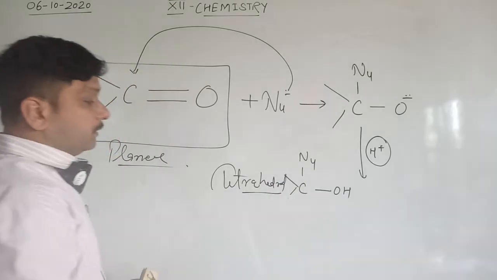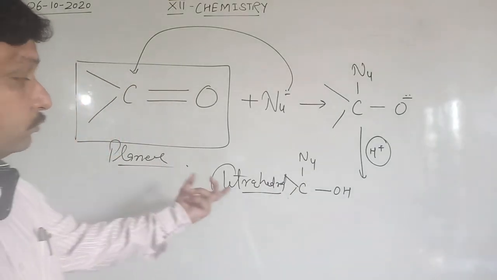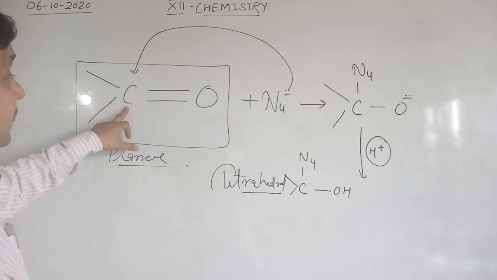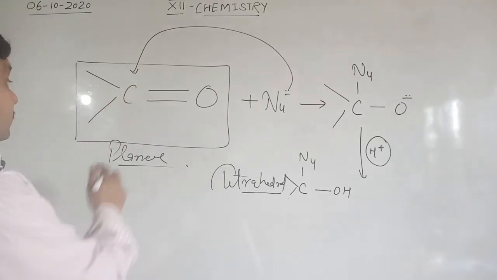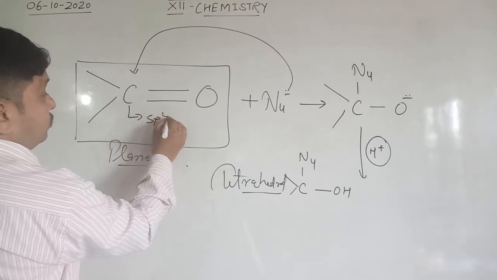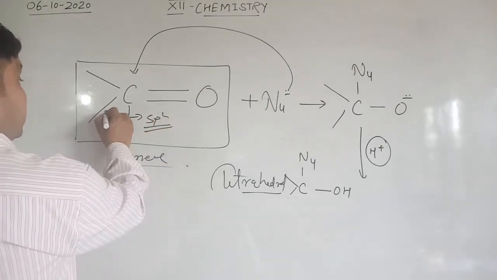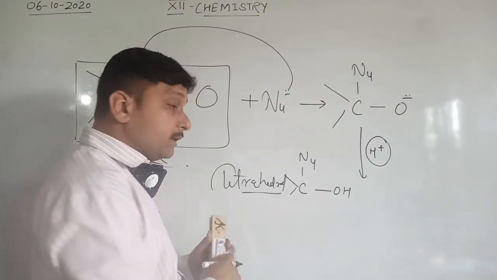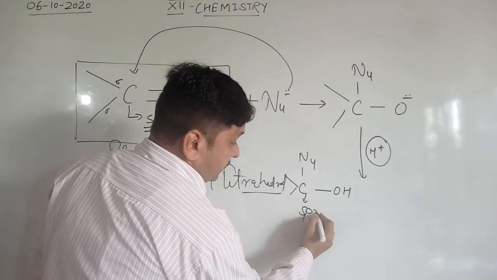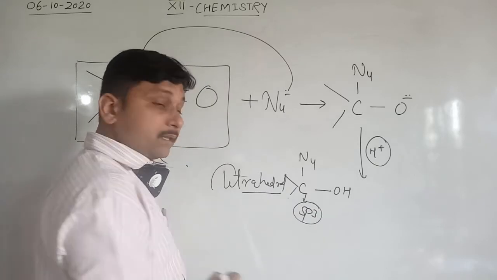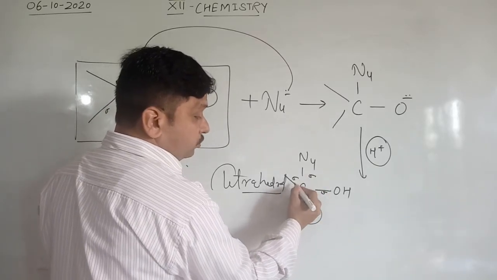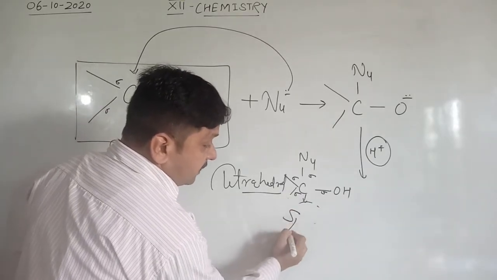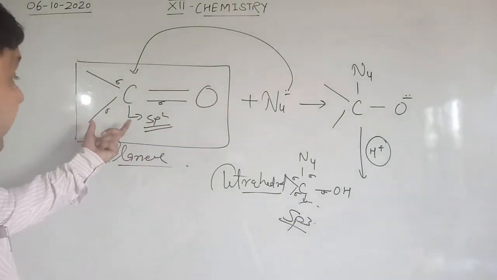So first of all, number one, geometry is changed from planar to tetrahedral. Second one, see here, this carbon is sp2 hybridized carbon because there are 3 sigma bonds, and this tetrahedral carbon is represented by an sp3 carbon atom. Clear? This is sp3 hybridized. There are 4 sigma bonds, 1, 2, 3 and 4. So this is an sp3 hybridized carbon atom, and this one is sp2.